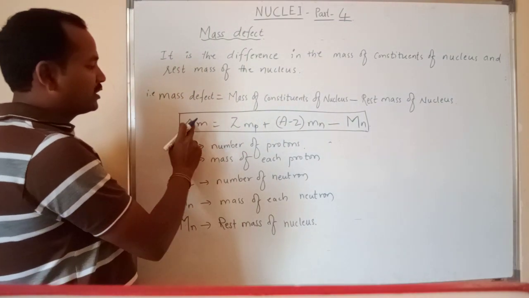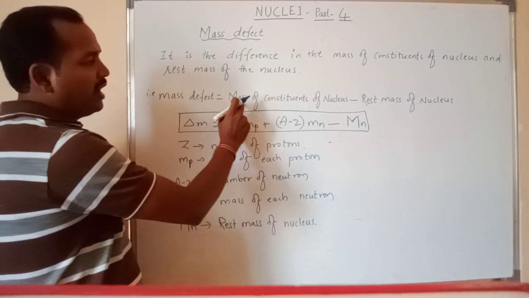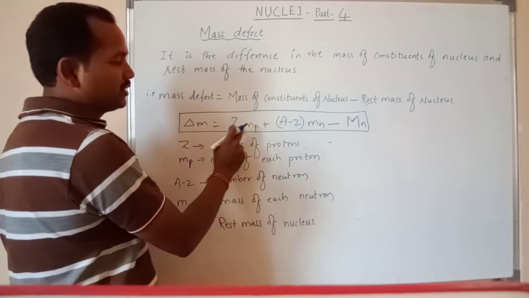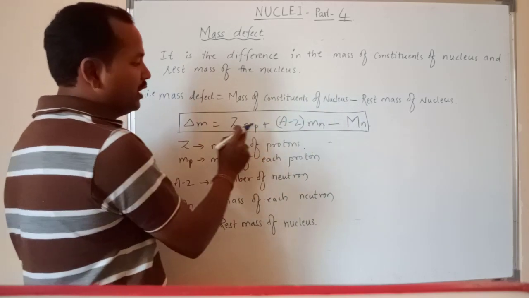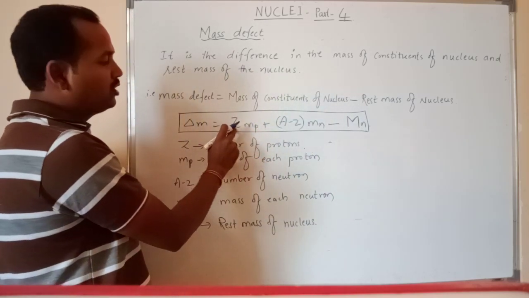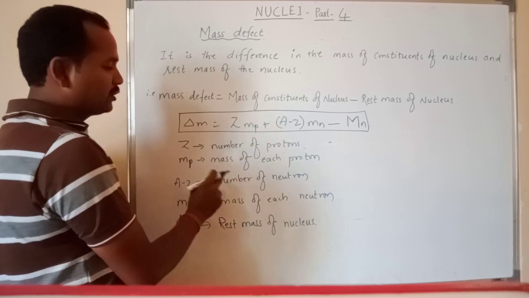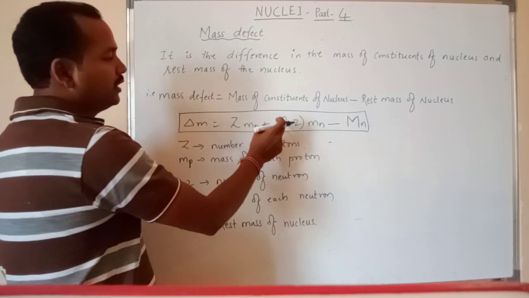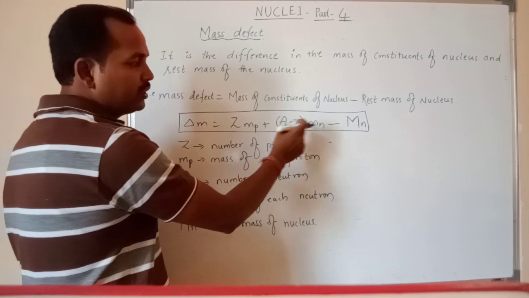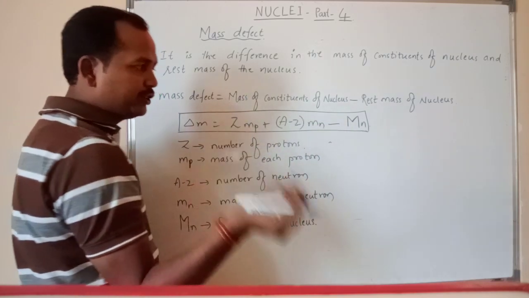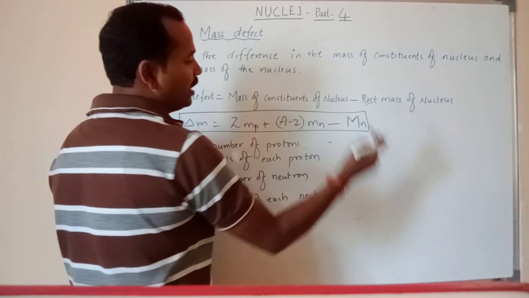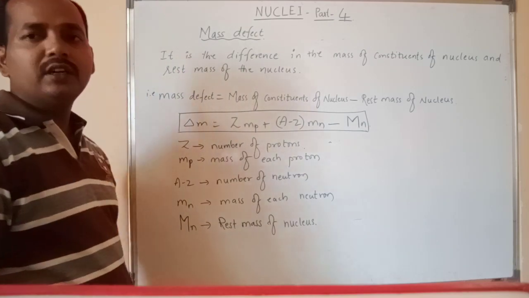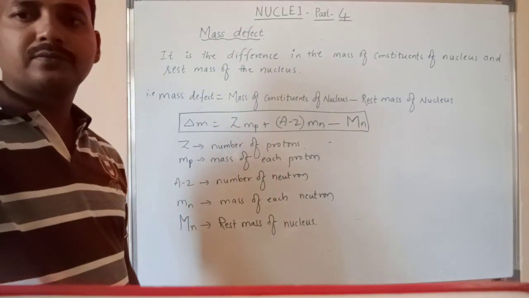That is delta M. Mass defect is represented by delta M. Mass of the constituents of nucleus is nothing but Z Mp plus (A minus Z) into Mn, where Z is the number of protons and Mp is the mass of each proton. Next, A minus Z is the number of neutrons and Mn is the mass of each neutron, and here capital M is the rest mass of the nucleus.